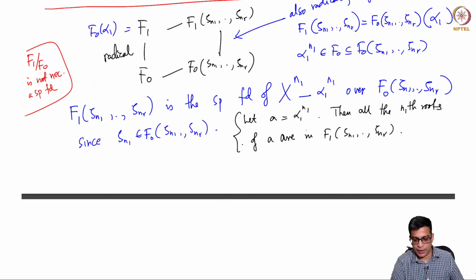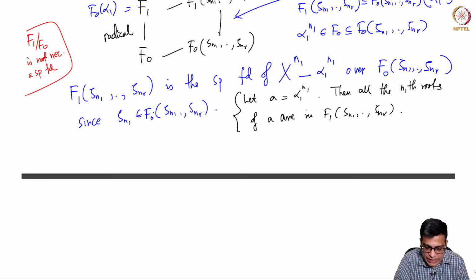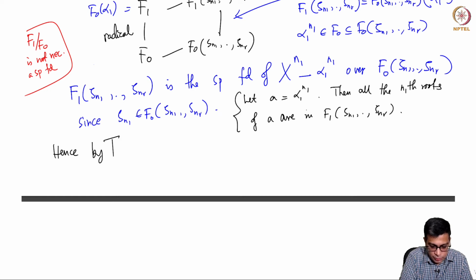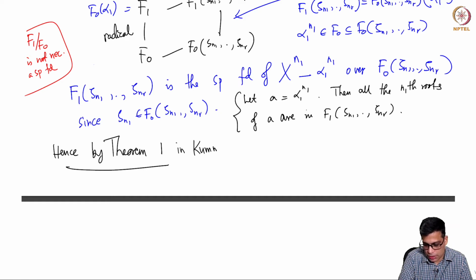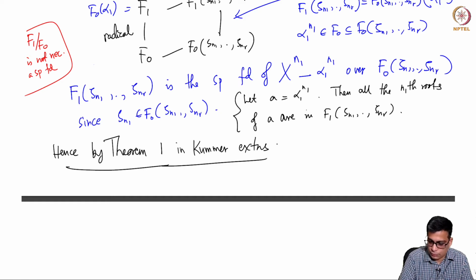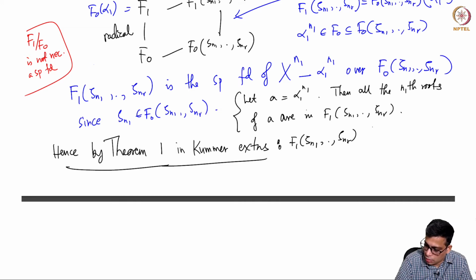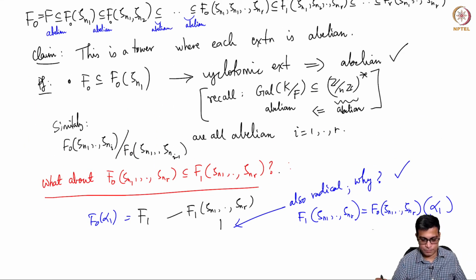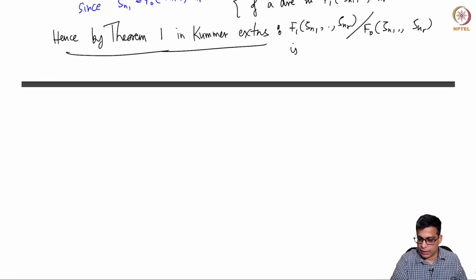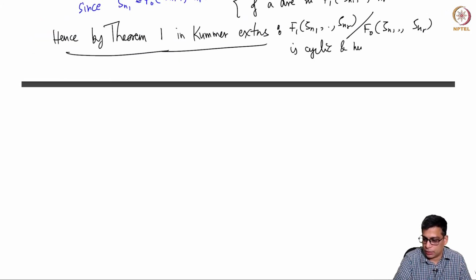So it is a splitting field and the base field contains F0 adjoin zeta n1, hence by theorem 1 in Kummer extensions class, F1 adjoin zeta n1 to zeta nr over F0 adjoin zeta n1 to zeta nr is cyclic and hence abelian.